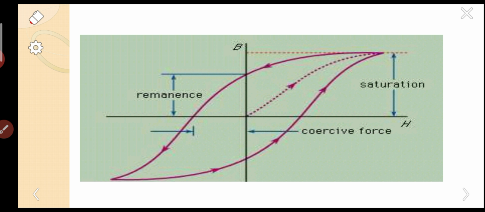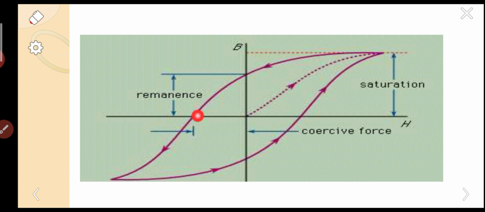Once again I am explaining simply from the graph. This is the saturation, the maximum magnetization that can be retained in the specimen. This is the remnants, that means if the applied field is removed to 0, this is remnants. This length is the coercivity.